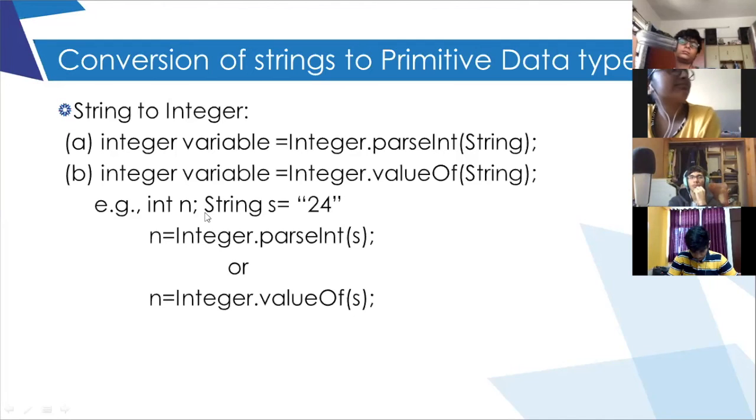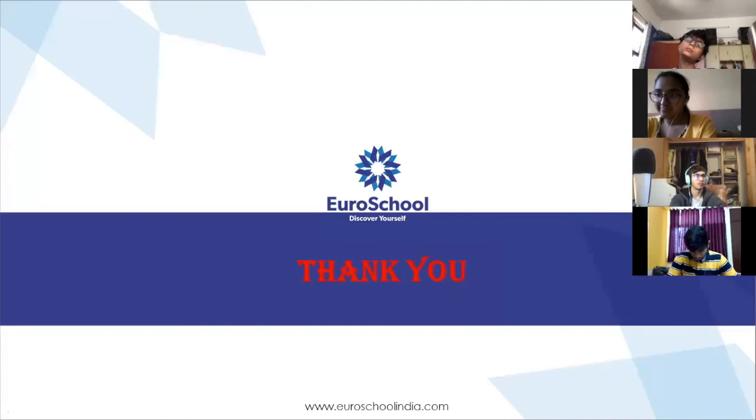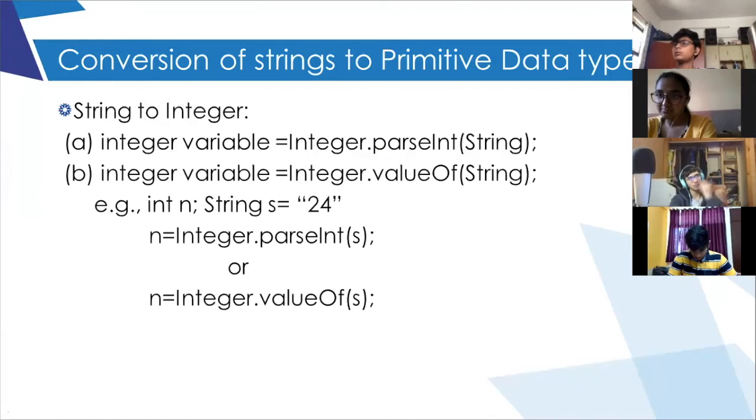Here I have written integer n, and the string type variable s is equal to, in double quotes. All the time when we are declaring strings, we have to use double quotes only. If you use single quotes here, it will become a character. If you use double quotes, it will be a string.